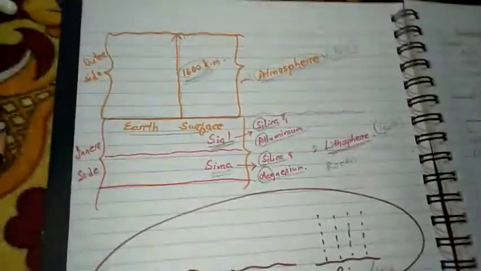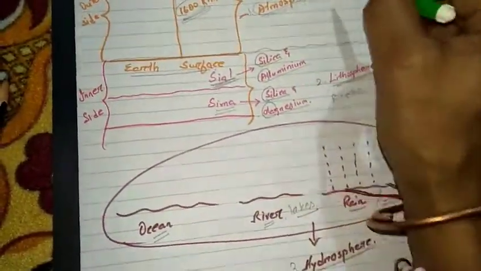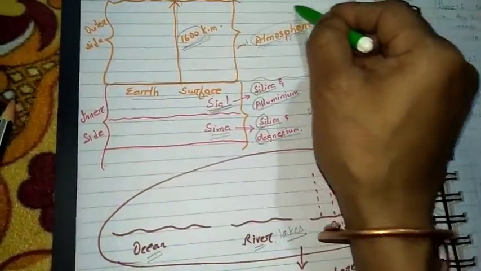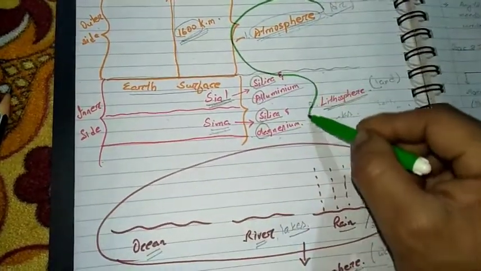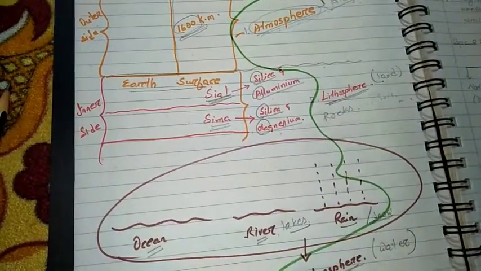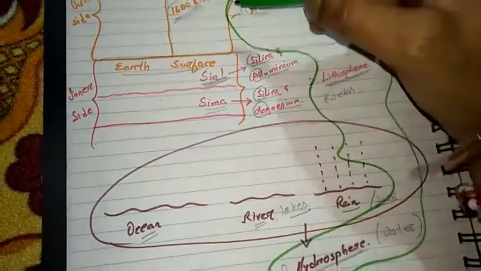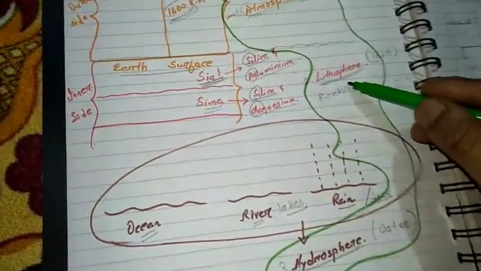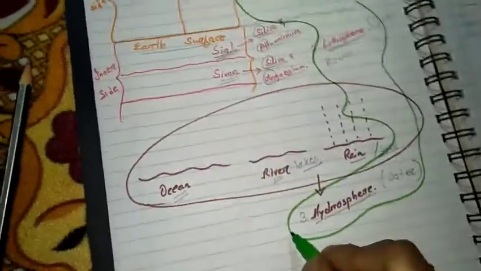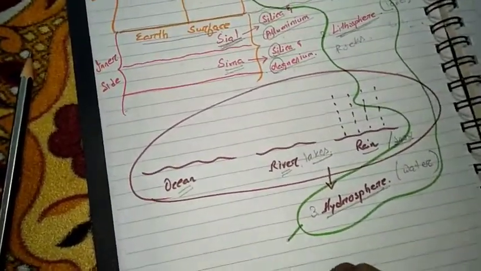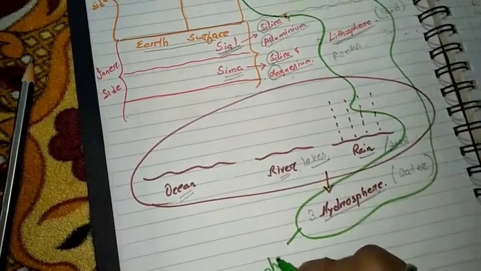Now the last sphere of the Earth is the part of the atmosphere, parts of the lithosphere and parts of the hydrosphere. Some portion of the atmosphere, some portion of the lithosphere and some portion of the hydrosphere, that is known as the biosphere.